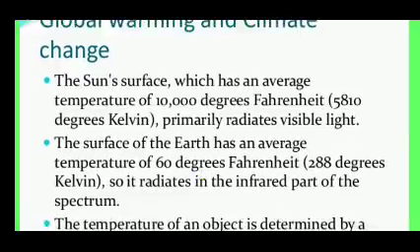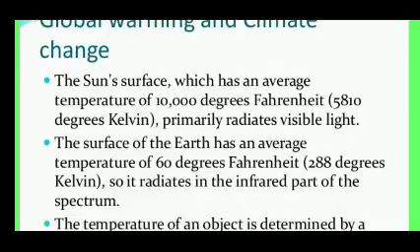The sun's surface has an average temperature of 10,000 degrees Fahrenheit, or 5,810 degrees Kelvin, and primarily radiates visible light. The Earth's surface average temperature is about 25 degrees.